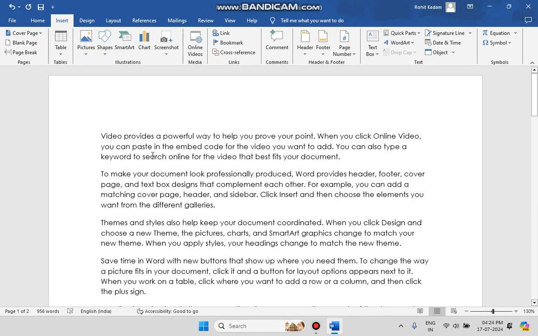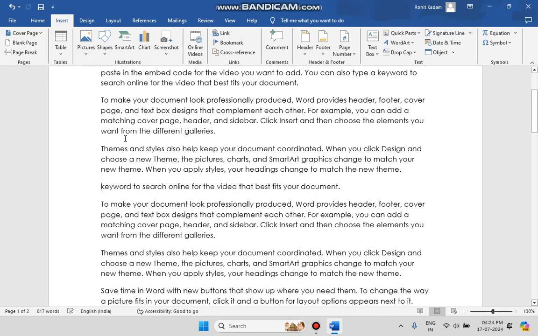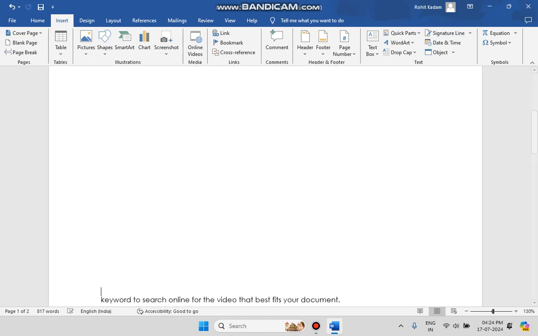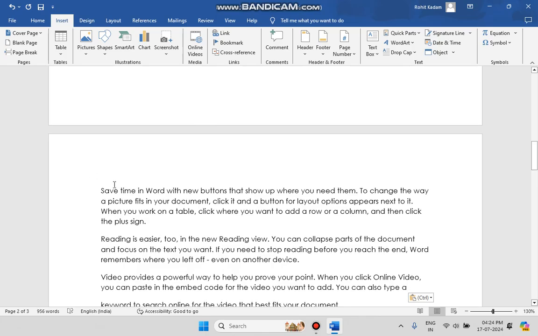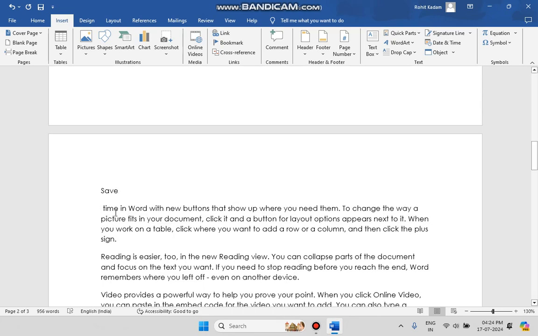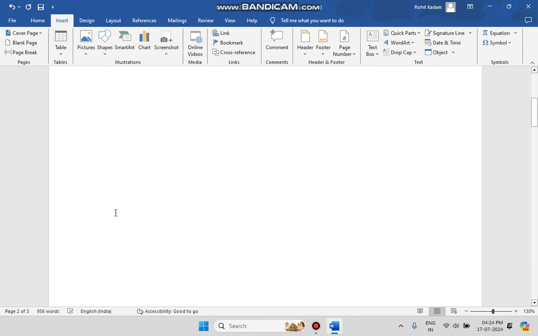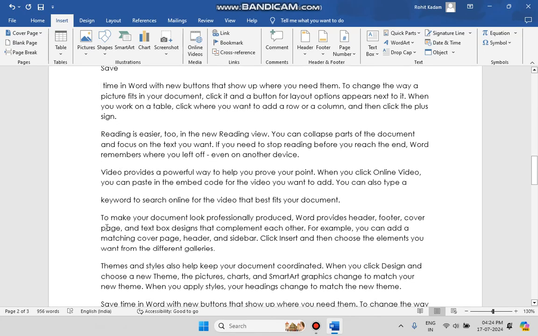Okay, so right now let's use a bookmark. Suppose I'm saying this is all about the video. After that, let me take it to the next page. Enter, enter, enter, enter. You can use a page break also. Let me paste over here, save something. This is all about save something. Second page. First page is about the video, second page is about, suppose, save. Don't mind that, because it doesn't matter what we are writing.